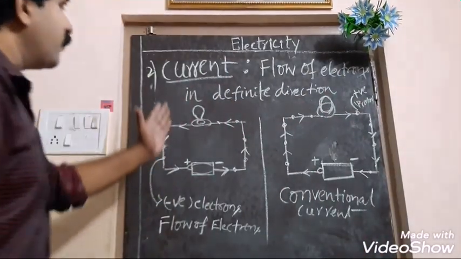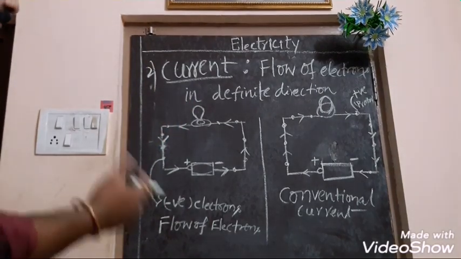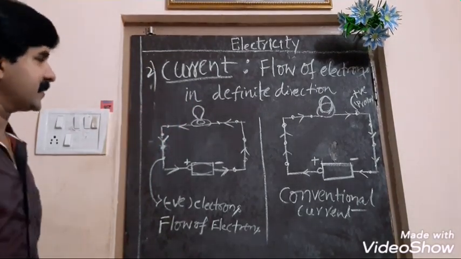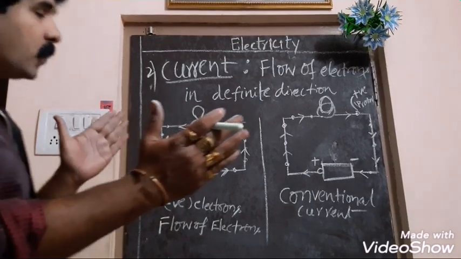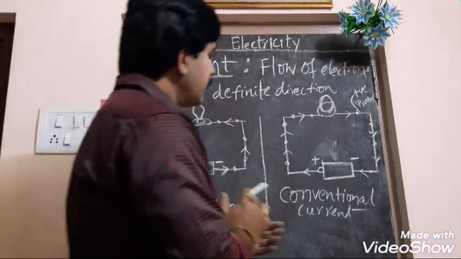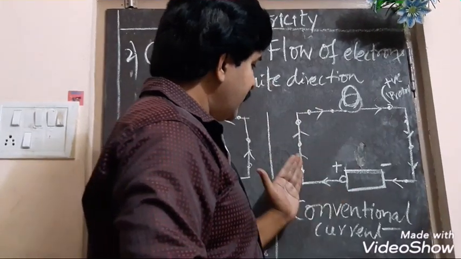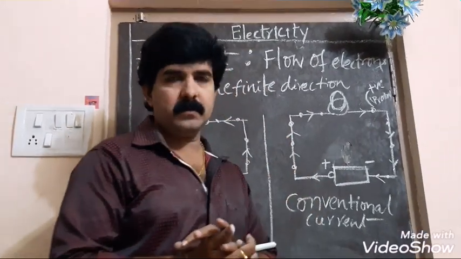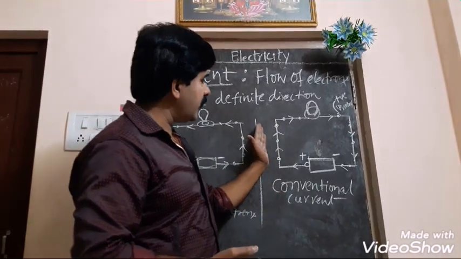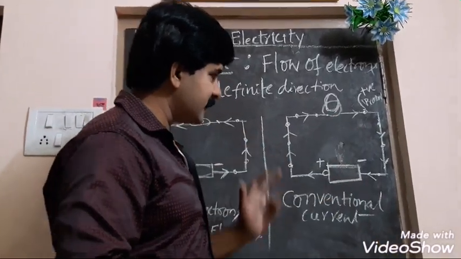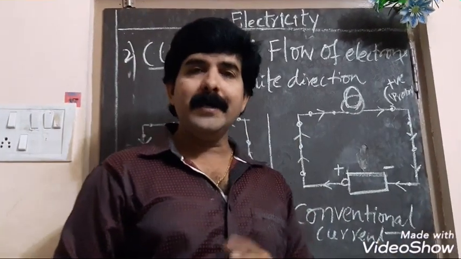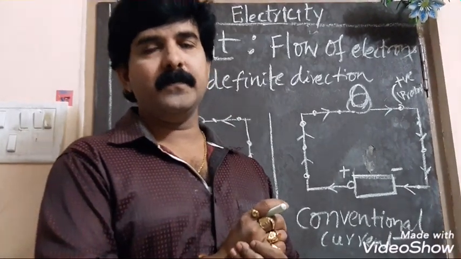So, the flow of electrons in a definite direction, we call it current. Now, what is the direction? While discovering electricity, the actual conventional current diagram is like this. At that time, the electron was not discovered.